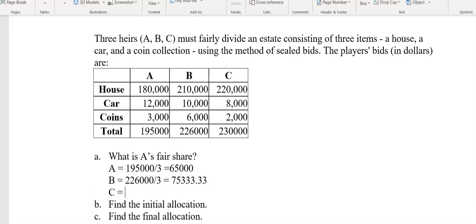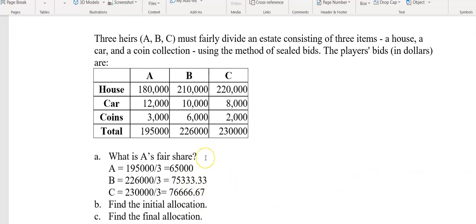And then C we'll have 230,000 divided by 3. And this one will be 76,666.67.